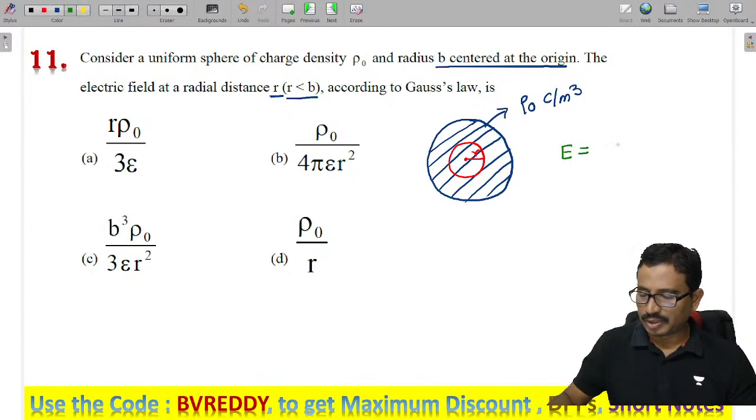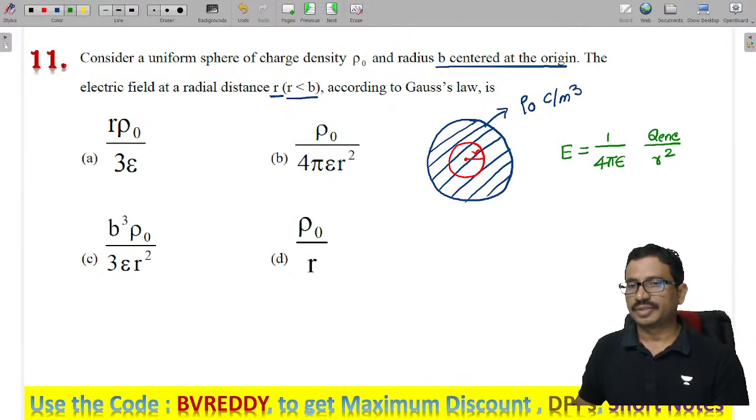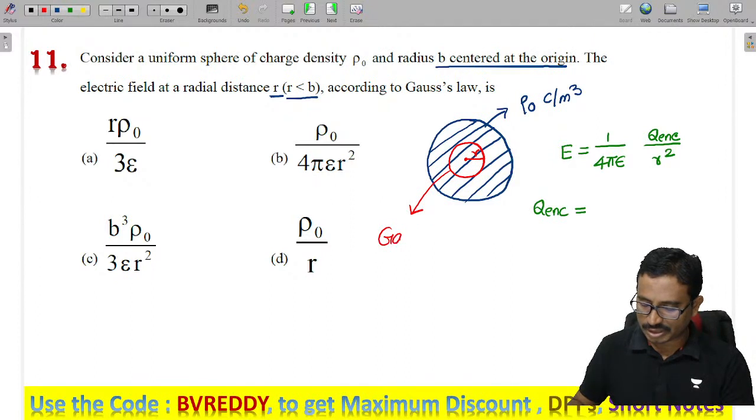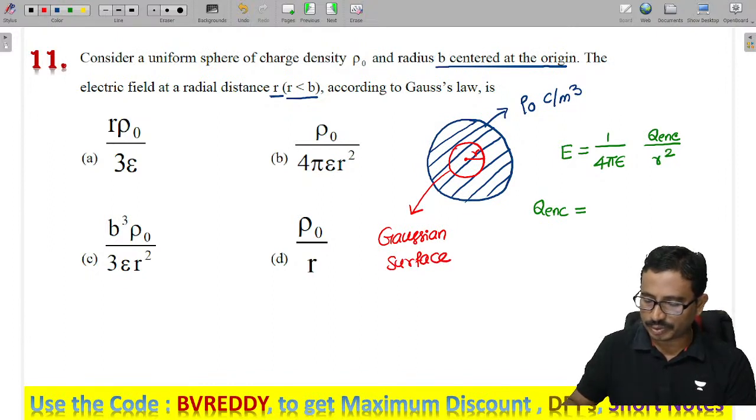E is given as 1 by 4 pi epsilon, according to Gauss law, into Q enclosed by r square. What is Q enclosed? It is the charge enclosed by the Gaussian surface. This red circle here is the Gaussian surface. We need the charge up to my Gaussian surface. This part of the charge we require, isn't it?